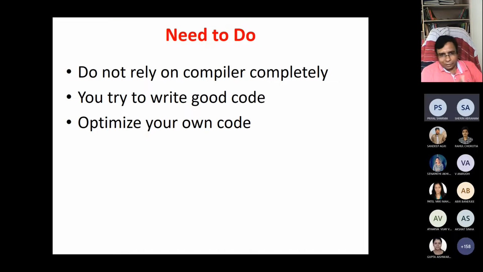Because of this, don't rely on the compiler completely. Try to write good code on your own and optimize your own code. Ultimately what we conclude is that we trust the compiler, and the compiler can optimize, but still let's write our own code very nicely. Even if the compiler can do a very good job, you are the one writing your code.